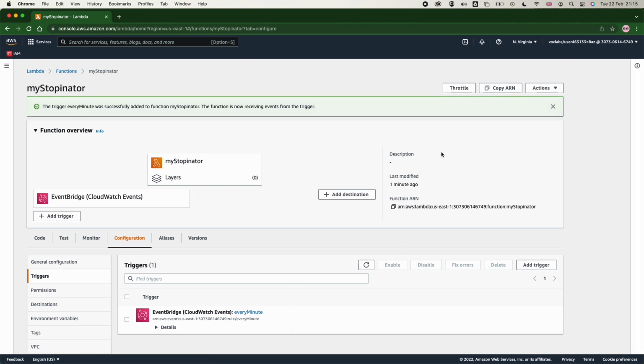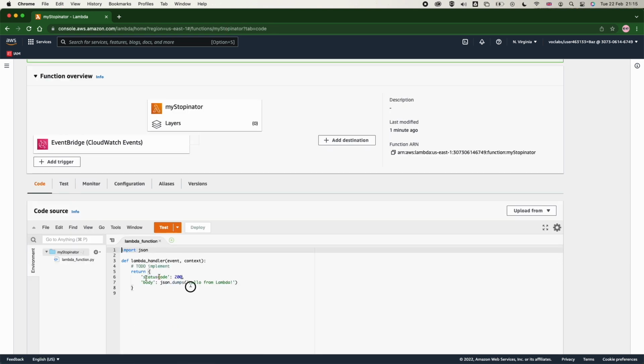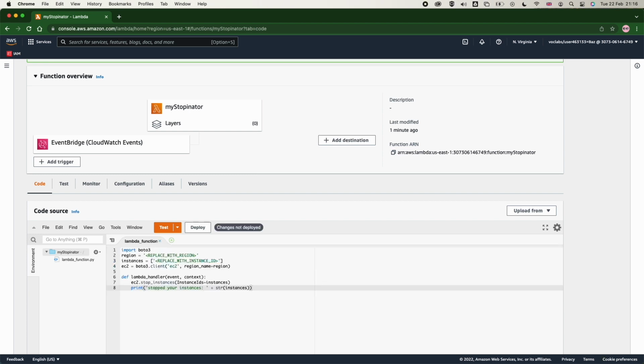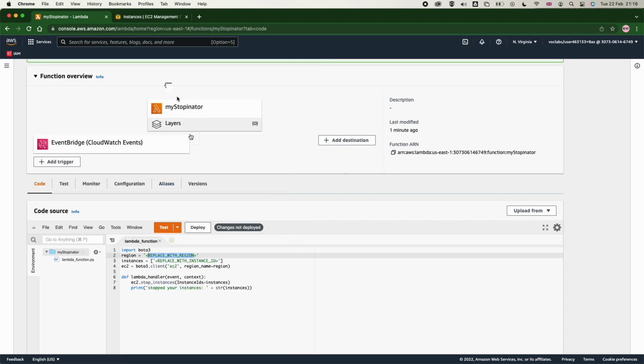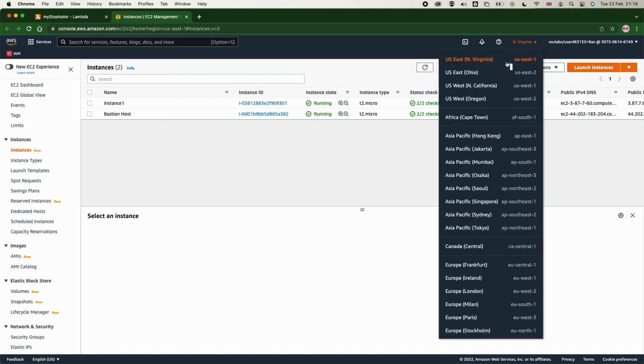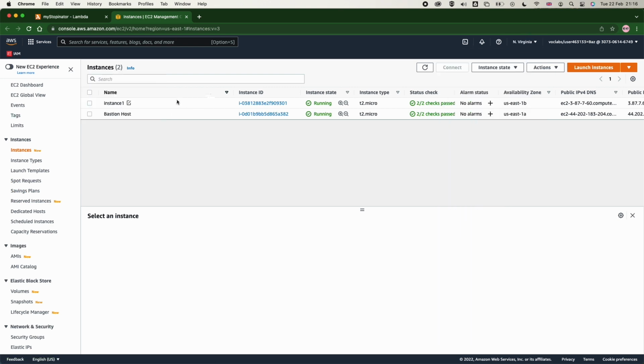So this is more realistic, a schedule-based stopinator Lambda function, which will be triggered by using a cron expression instead of a rate expression. For the purpose of this demo, we can use a rate expression to ensure that the Lambda function will be triggered soon enough that you can see the result. We don't need to wait for a long time. Now let us go to the Lambda function, to the code tab, and in the code tab, we delete the existing code, and we will put in the code for the demo.